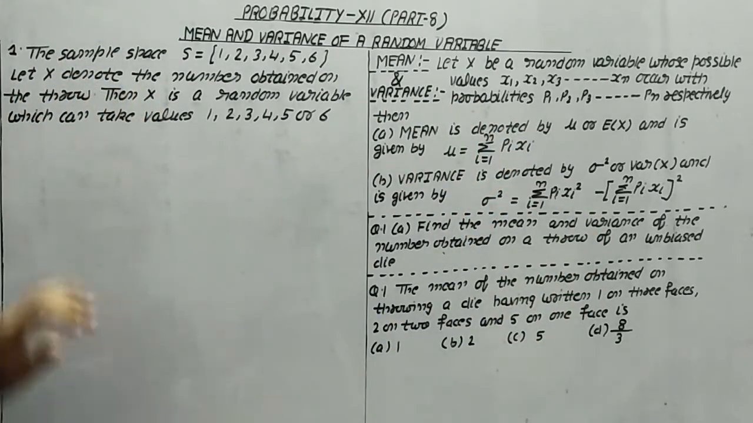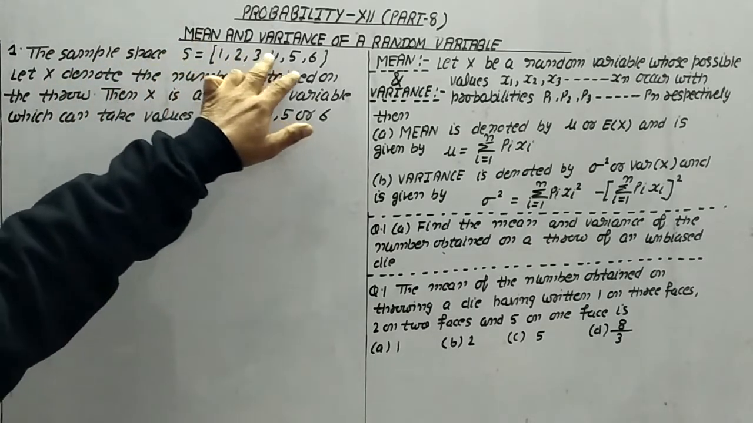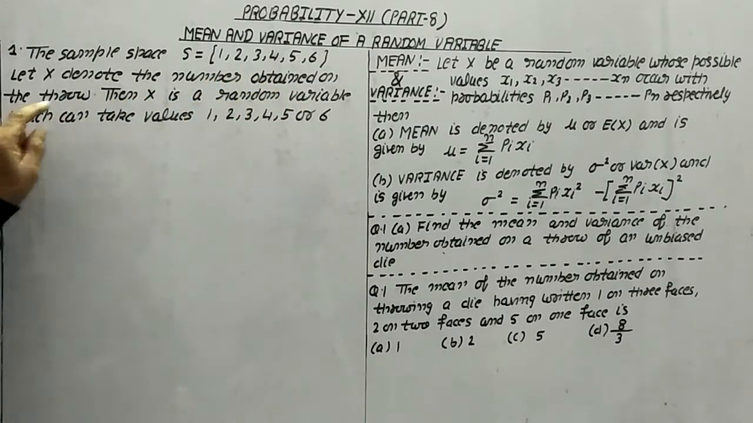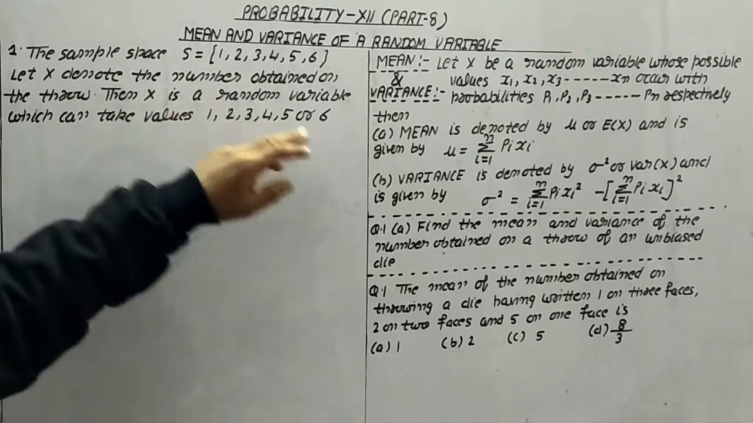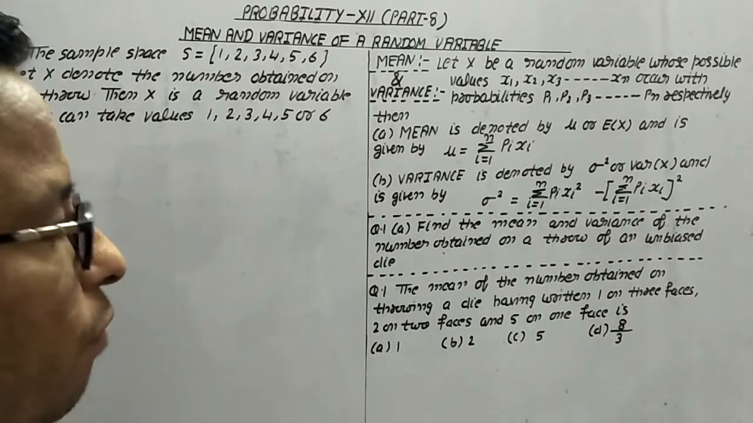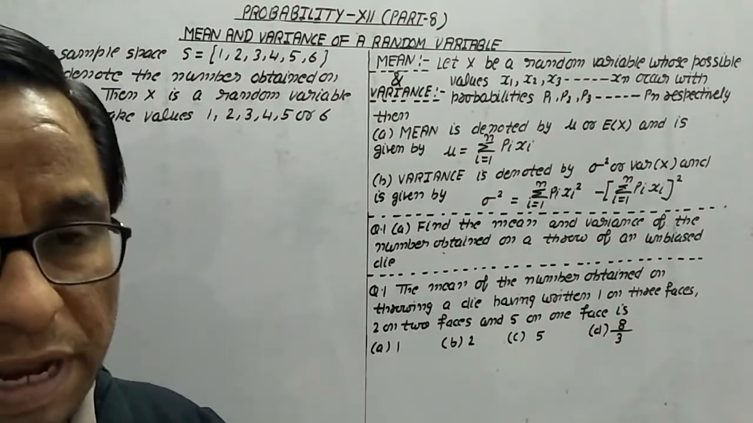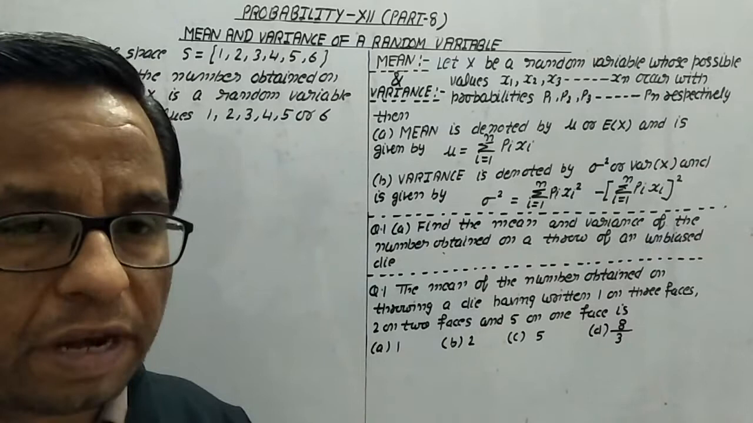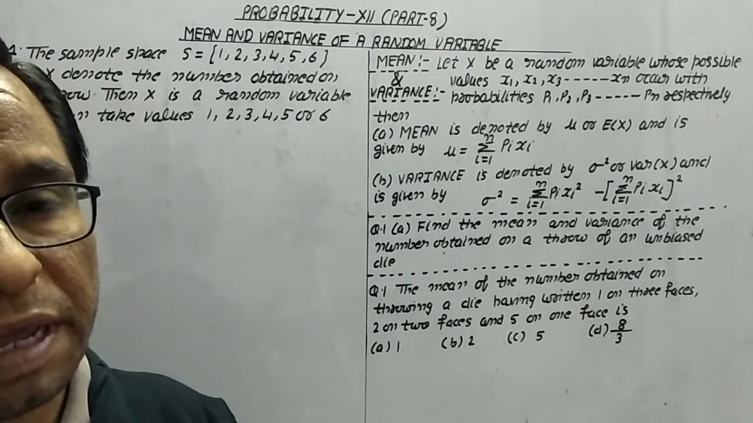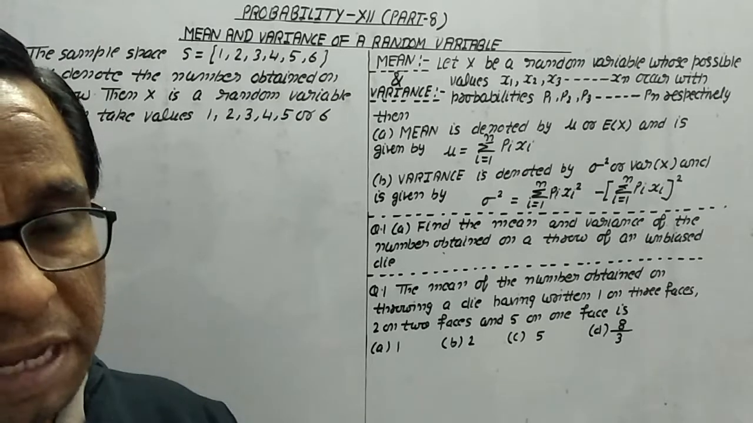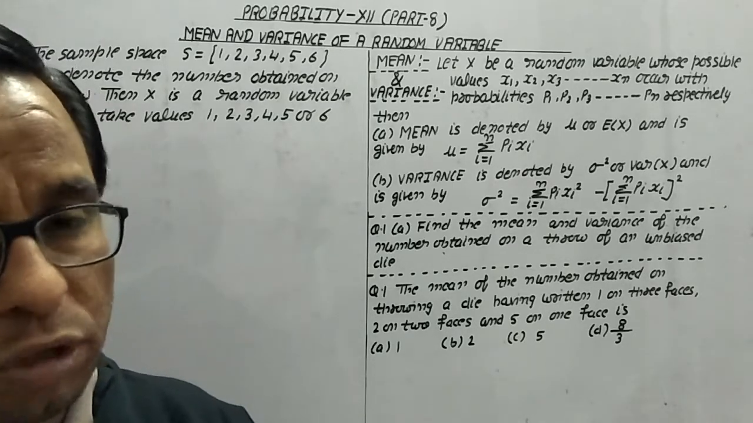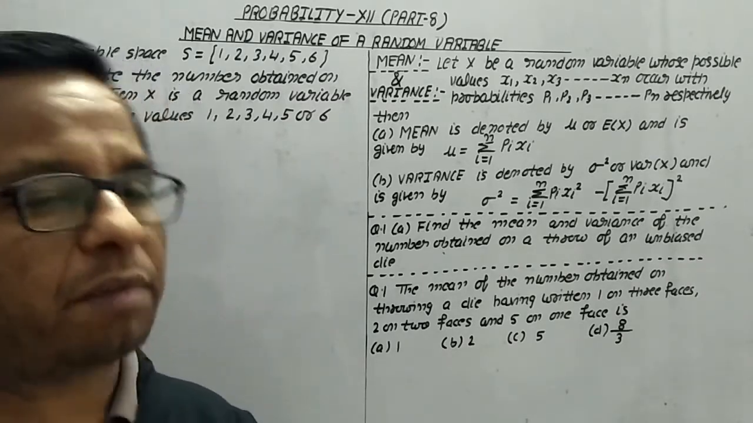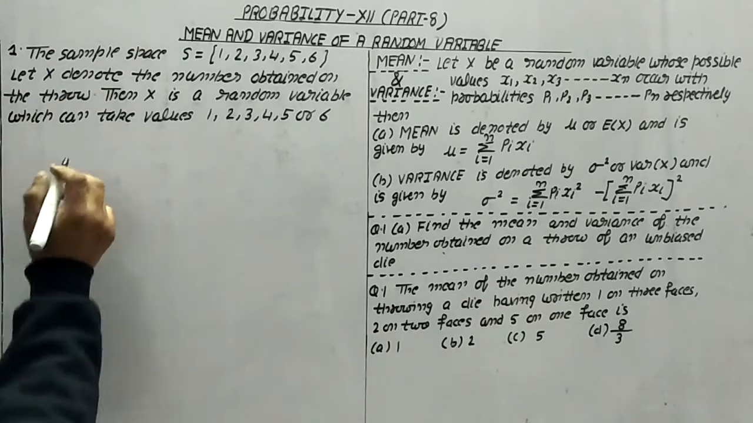We know the sample space is S = {1, 2, 3, 4, 5, 6}. We consider X to denote the number obtained on the throw. Then X is a random variable which can take the values 1, 2, 3, 4, 5, 6 if we are throwing a dice. And you know very well that for each value the probability will be 1/6. If 1 is coming, the chance is 1/6. If 2 is coming, the chance is 1/6 only. If 3, then 1/6 only.